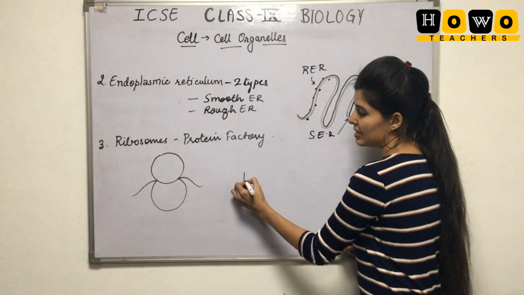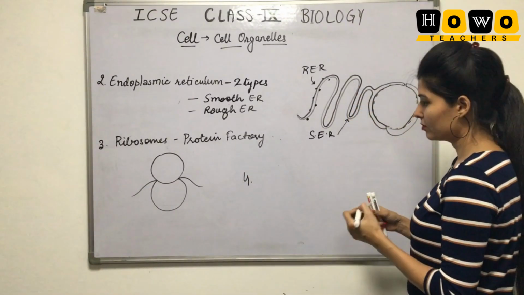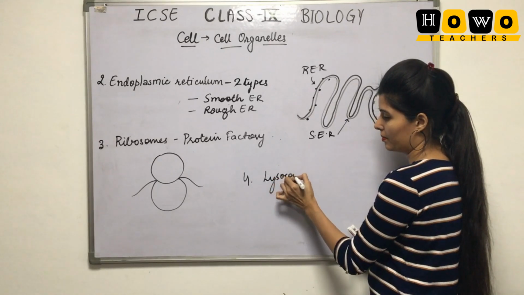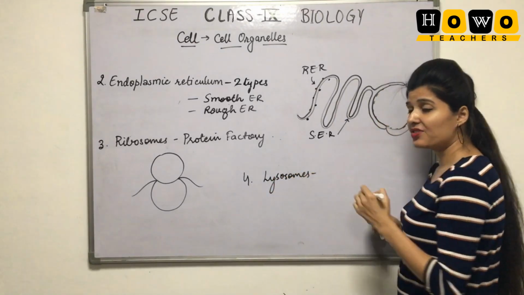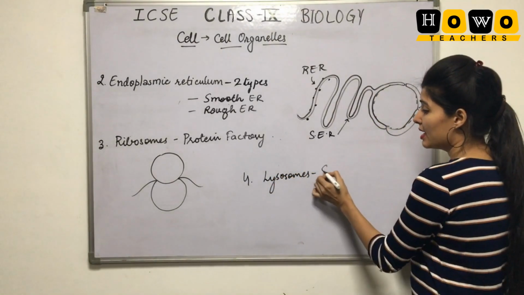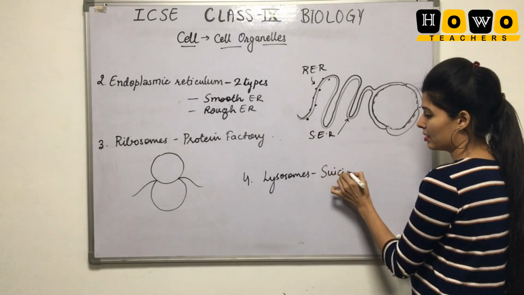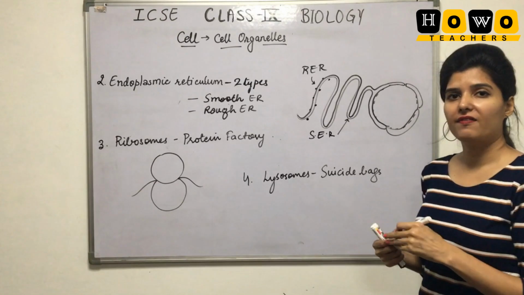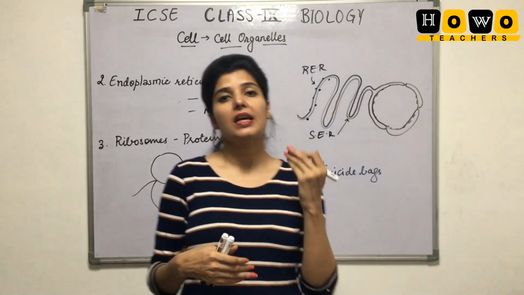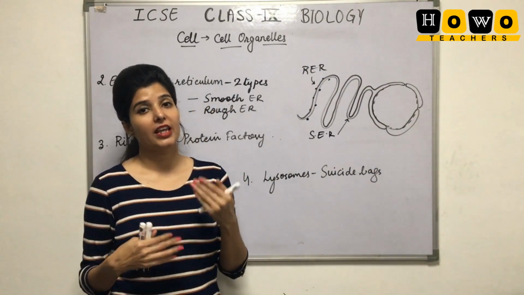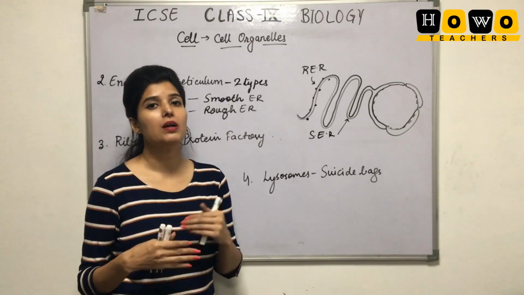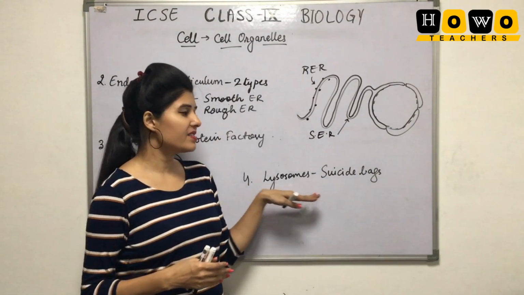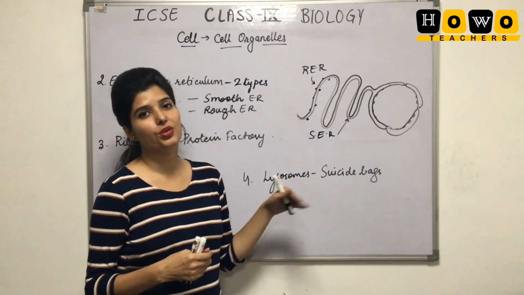The next cell organelle is lysosomes. Students, lysosomes are also known as the suicide bags of the cell. Why suicide bags? Because they burst themselves over the harmful microorganisms that enter the cell. So that is why lysosomes are known as suicide bags.